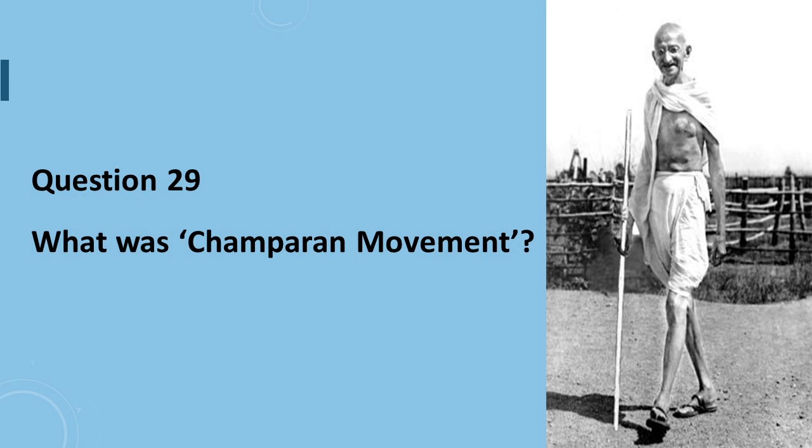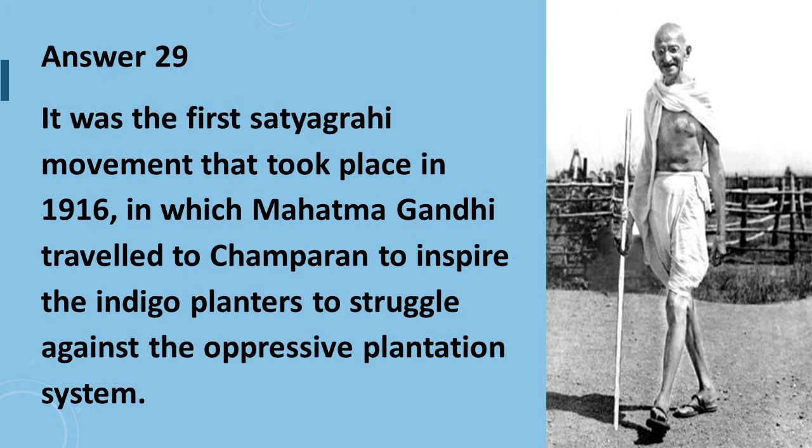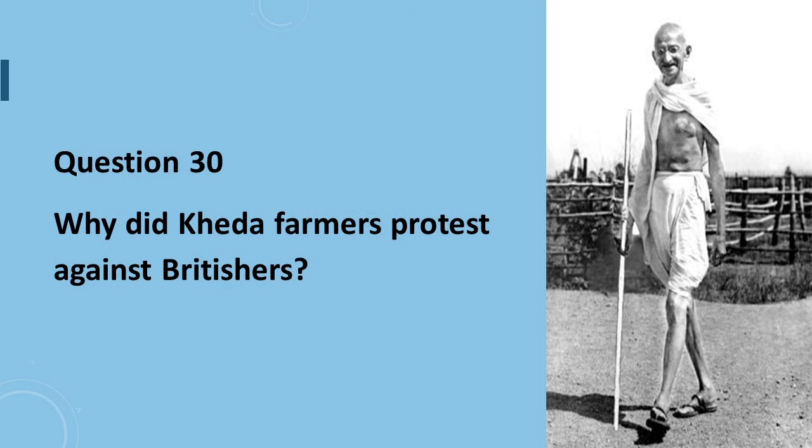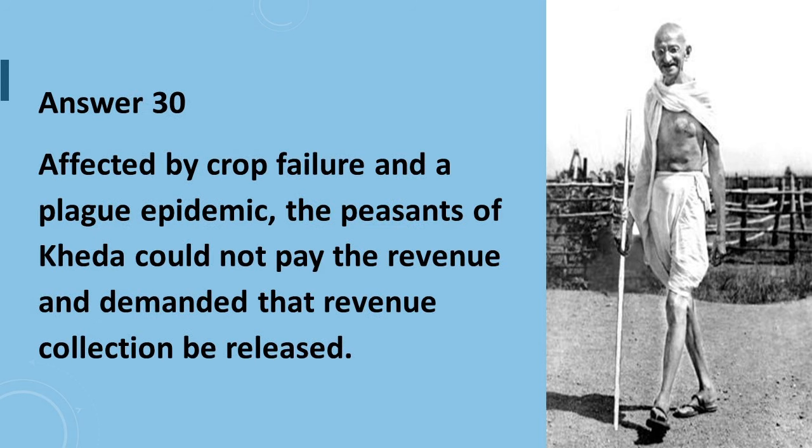Question number 29 is, what was the Champaran movement? Answer to question number 29 is, it was the first Satyagrahi movement that took place in 1916, in which Mahatma Gandhi travelled to Champaran to inspire the indigo planters to struggle against the oppressive plantation system. Question number 30 says, why did Kheda farmers protest against Britishers? Answer to question number 30 is, affected by crop failure and a plague epidemic, the peasants of Kheda could not pay the revenue and demanded that revenue collection be relaxed.